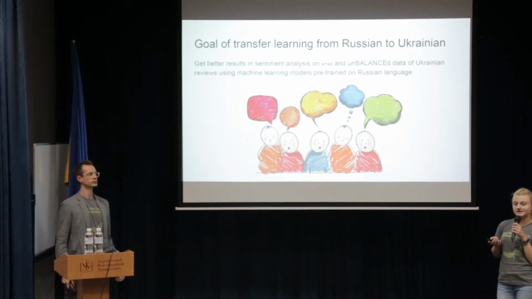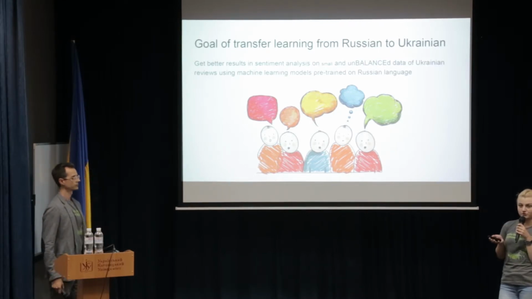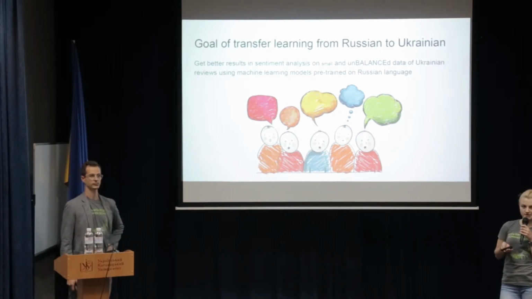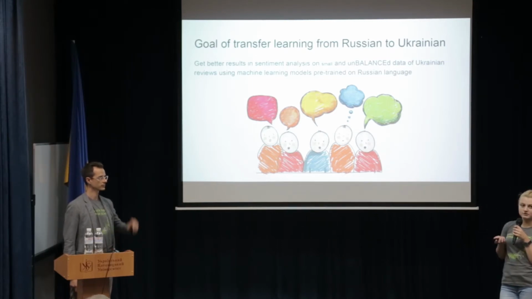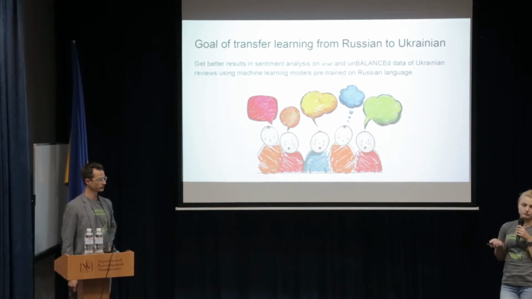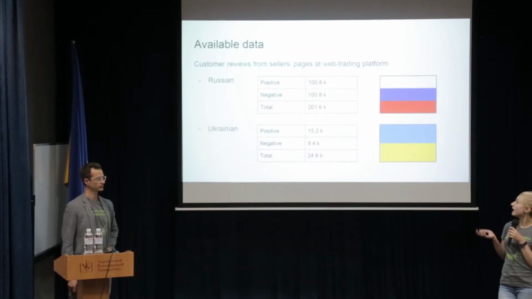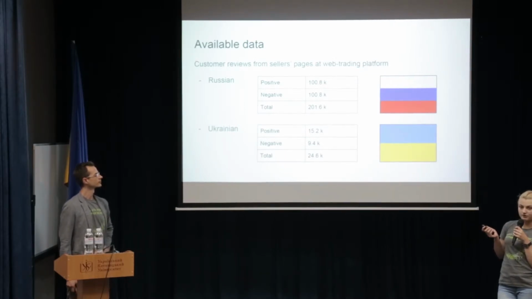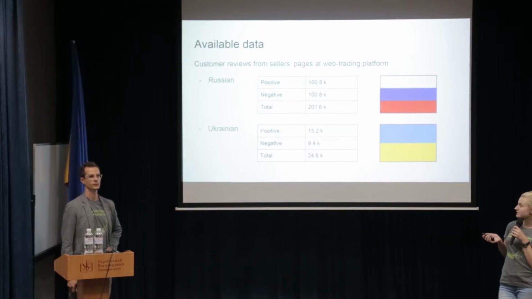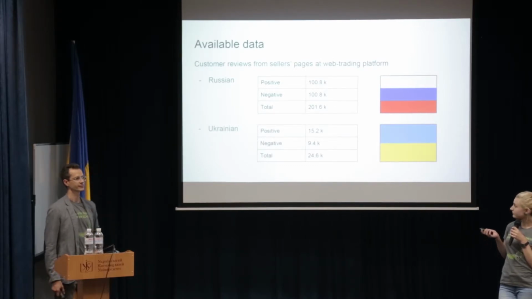So we had a similar problem for Russian and Ukrainian languages, so the goal was the same. We wanted to improve our results on sentiment analysis, having really small and unbalanced data, and we tried to do that using machine learning models pre-trained on Russian language. So more about data. We had a really huge data set of Russian language with really balanced positive and negative reviews, but on the other hand, for Ukrainian language, we had a pretty small data set, and we had only 38% of negative feedback, as you see here.